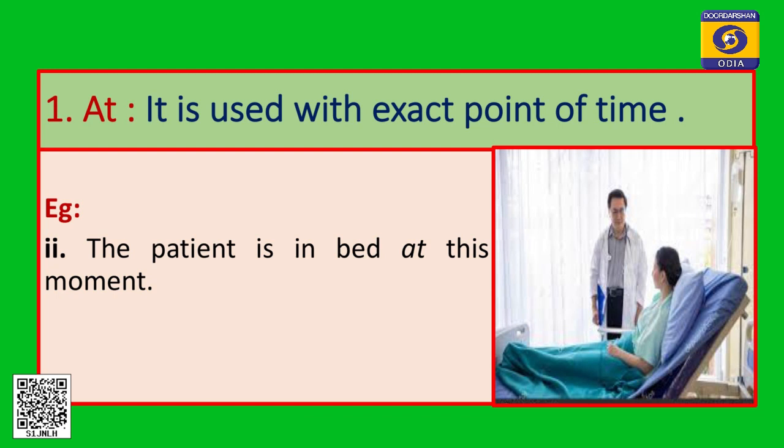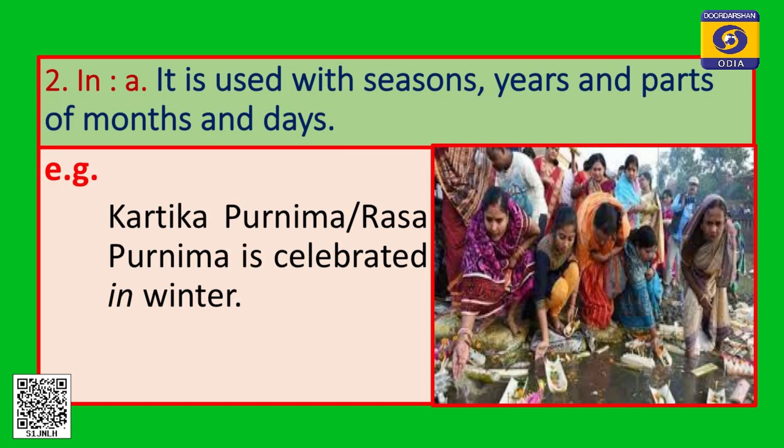When you talk about something happening right now, what I am talking here, I am talking to you at this moment. You see the example, the patient is in bed at this moment. So, here is the patient? The patient is in bed. When? At this particular moment, you look at the picture. So, when we talk about an exact point of time, we can use also at, and in is used with seasons, years and parts of months and days.